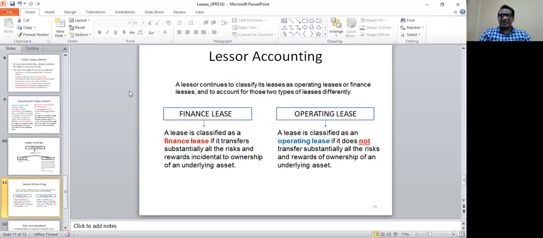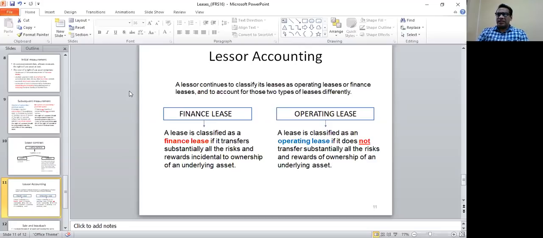If it is a finance lease, the asset belongs to the lessee in substance. A lease is classified as a finance lease if it transfers substantially all the risks and rewards incidental to ownership of an underlying asset. So if the lessor is transferring all the risks and rewards of ownership of the asset to the lessee, then of course it is a finance lease for the lessor.